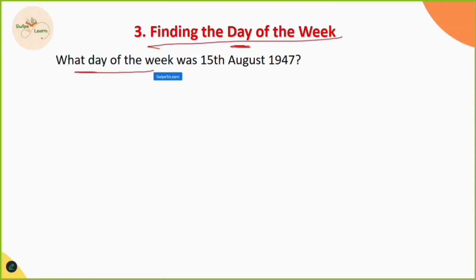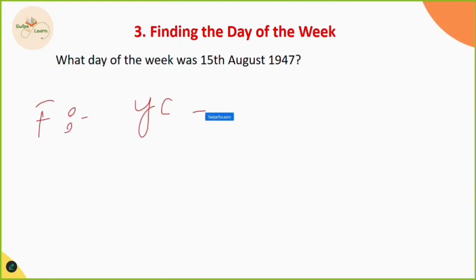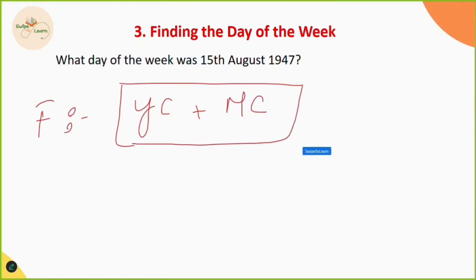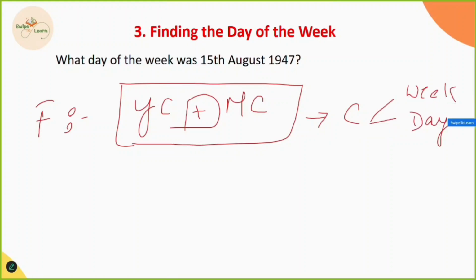What day of the week was 15th August 1947? We have to find out the day on 15th August 1947. To solve these problems, the formula we use is year code plus month code. If we can find the year code and the month code, by simply adding them we get a resultant code. When we change this resultant code into the respective weekday, we can find the day of the week easily. So in these problems, we have to find the year code and the month code.